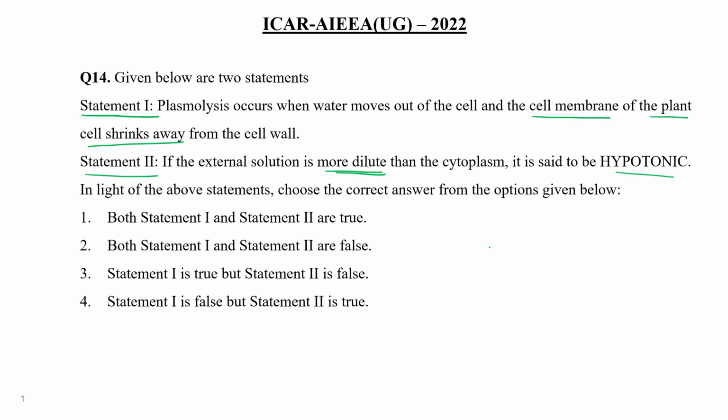Statement 2 is correct, and this one is also a correct statement. Plasmolysis occurs when water moves out of the cell and the cell membrane of the plant cell shrinks away from the cell wall. So both statements are correct. So out of these 4, both statement 1 and 2 are correct.